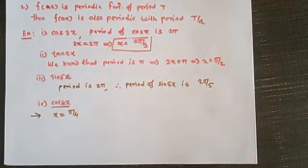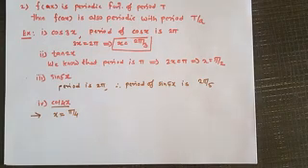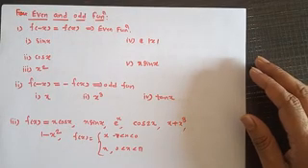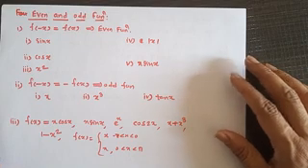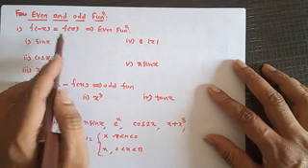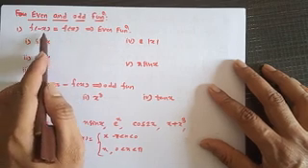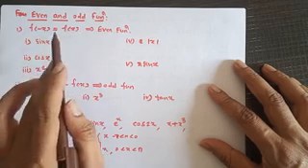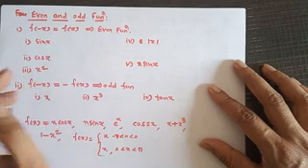Now the main definition is the periodic function. As well as here, what are even and odd functions? Even and odd functions are also required in Fourier series. A function f of x is said to be even if f of minus x equals f of x. If f of minus x is equal to f of x, then we say that the function is an even function.